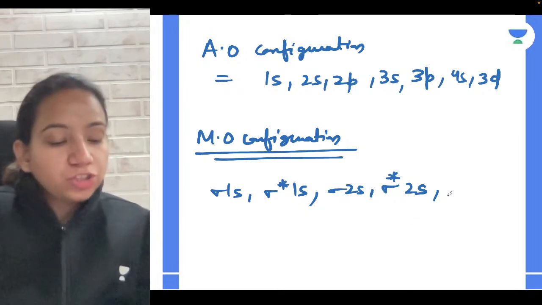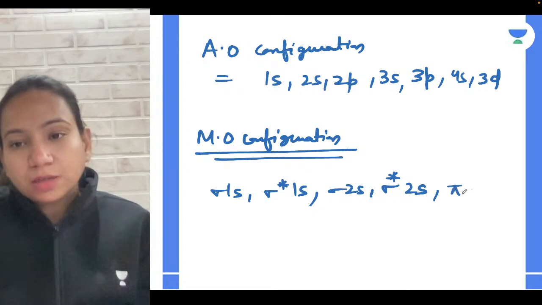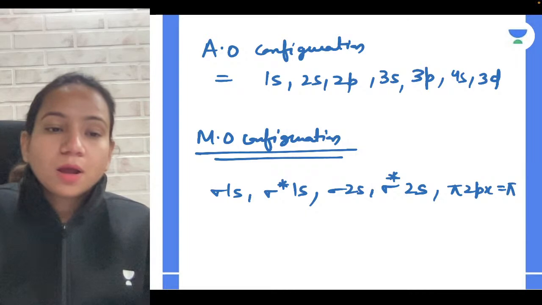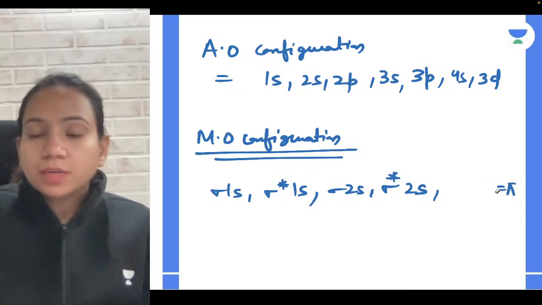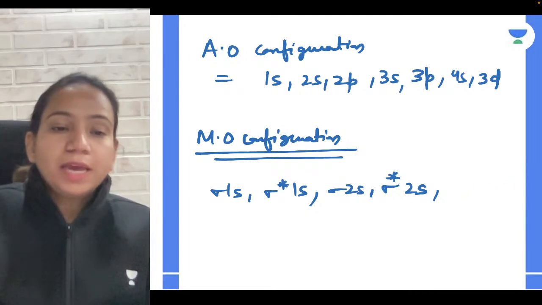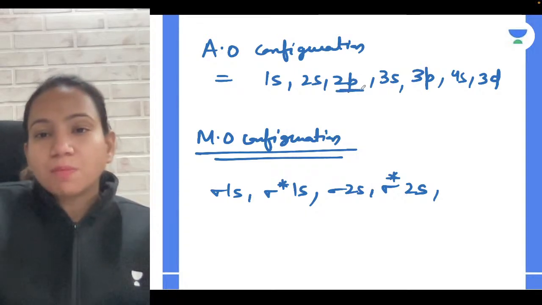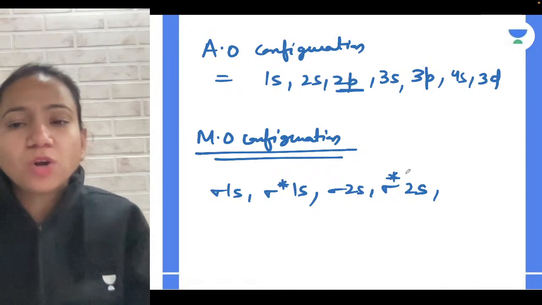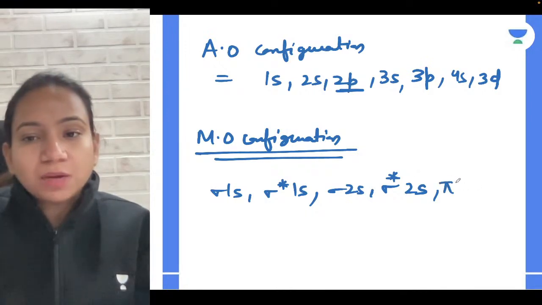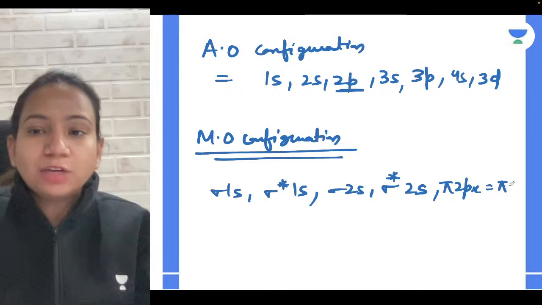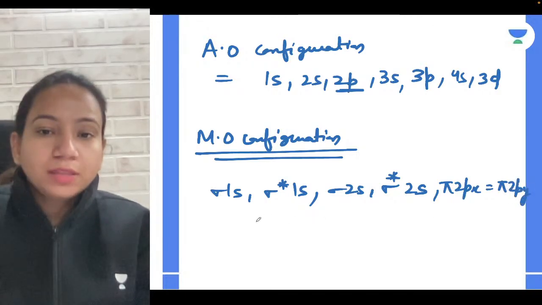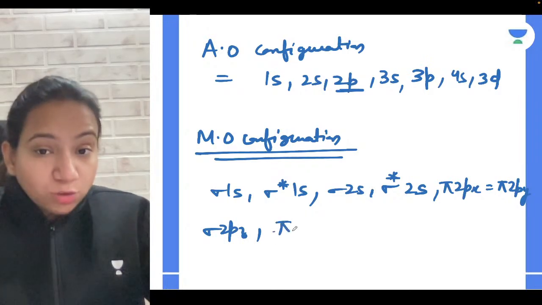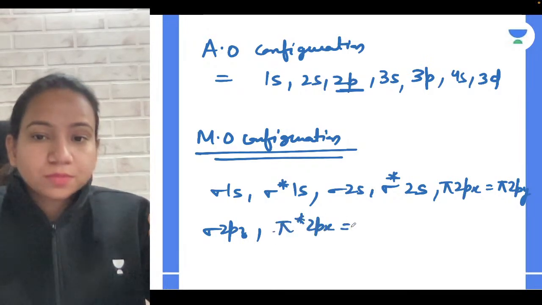But here the configuration can be a little different. When the 2p and 2p orbitals combine, the first orbital will make a sigma bond, and after that it will be making pi bonds only. So depending upon energy when we place them, it can be pi 2px, pi 2py, then sigma 2pz, and then pi star 2px, pi star 2py.